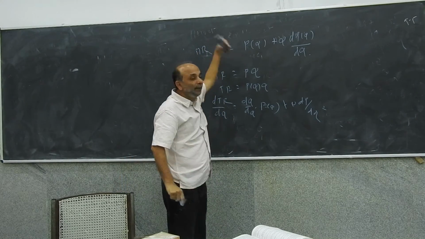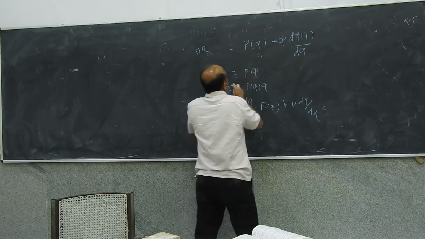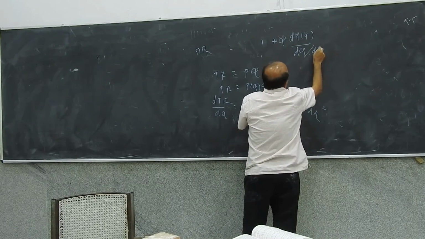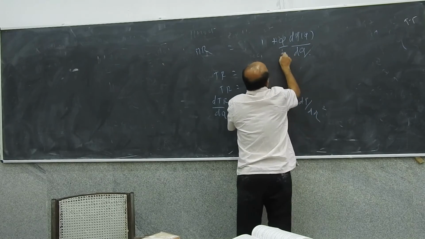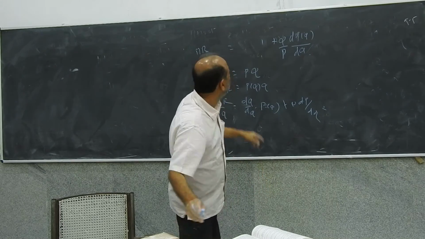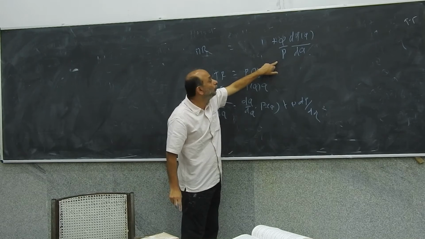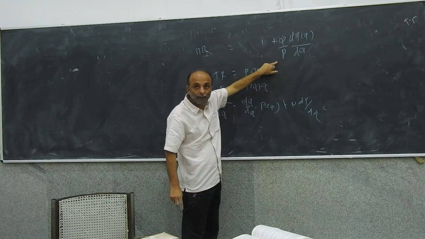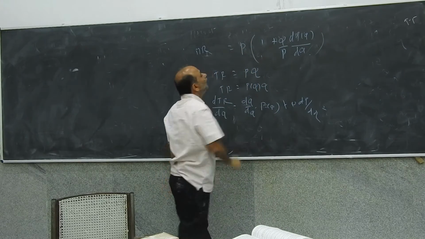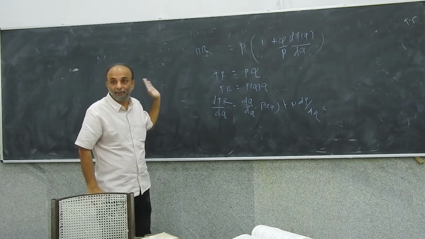I can divide throughout by P and multiply outside by P. If I divide throughout by P, this will become 1 and this will become Q upon P into dP by dQ. But because I have divided by P throughout, I multiply by P from outside. So this is marginal revenue.